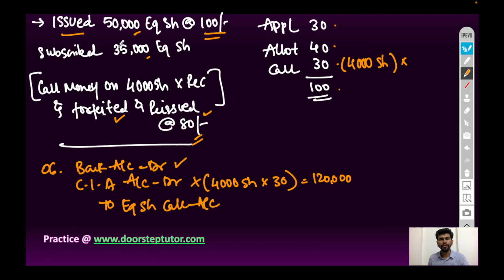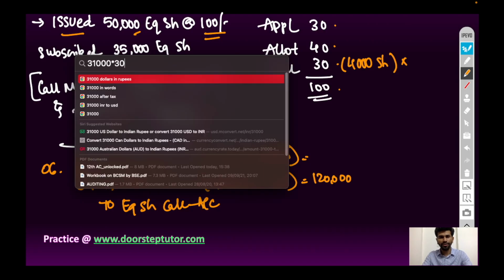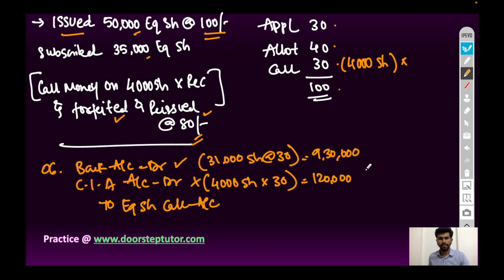So 35,000 shares minus 4,000 shares, 31,000 shares call money received at the rate 30 rupees per share. So entry will be 31,000 into 30 rupees, 9,30,000 rupees, and to equity share first and final call account will be credited with total amount 10,50,000 rupees.